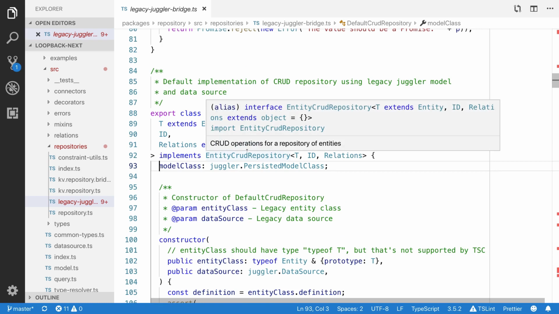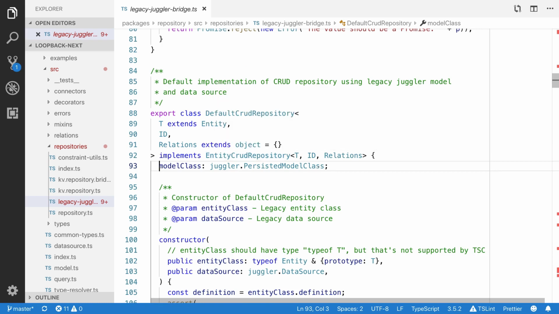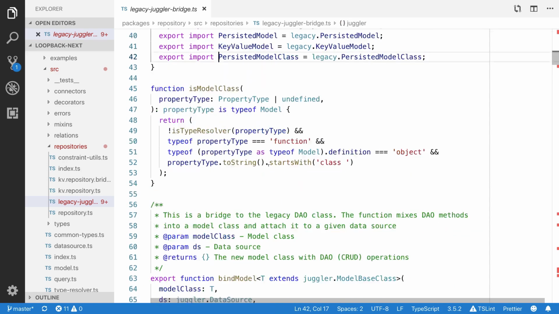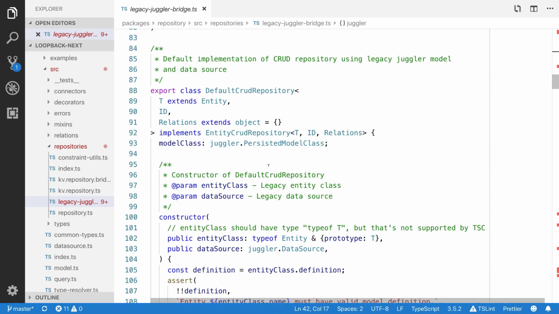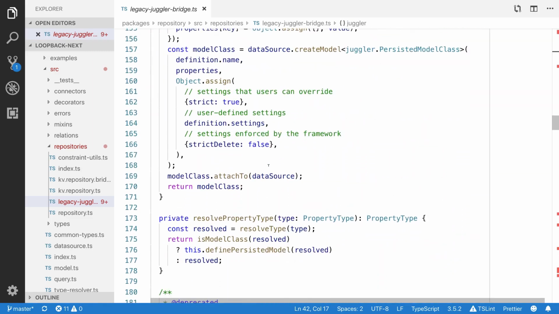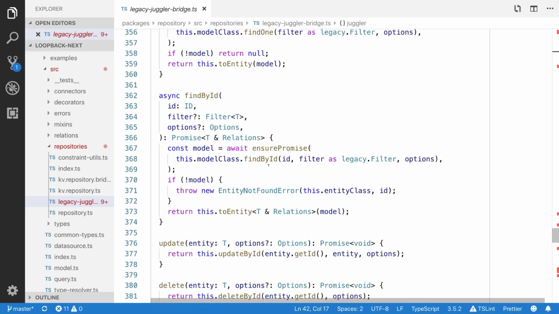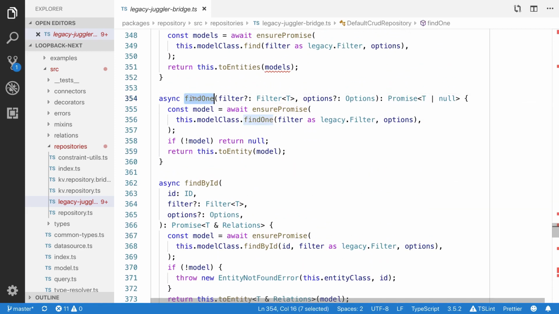We can review this model class. It is the juggler PersistedModel class instance. So here we have the findOne method. All these methods are available in the model class.